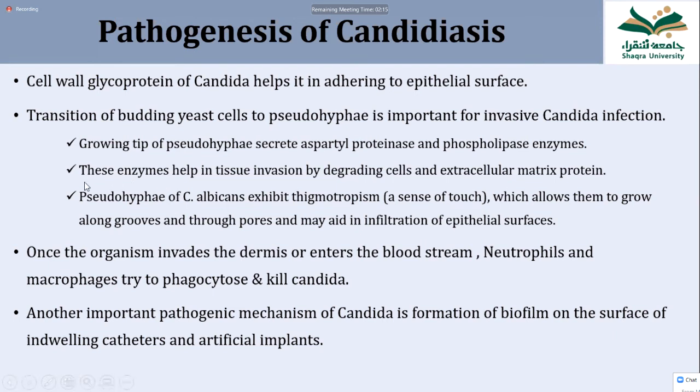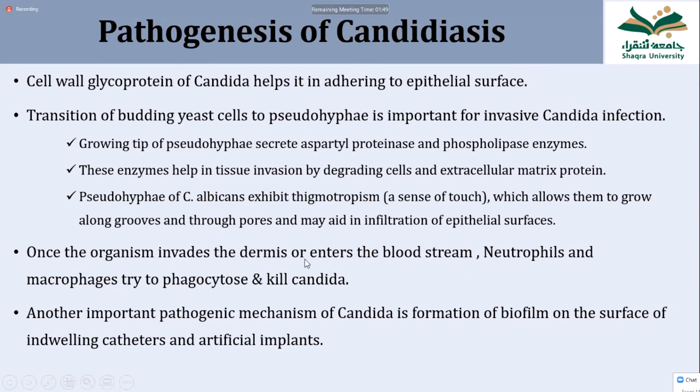Another important feature is that the pseudohypha of Candida albicans exhibits thigmotropism. Thigmotropism means it has a sense of touch. So it allows Candida to grow along the grooves of the skin or the mucosa or between the cells, and through the pores between the cells, it helps the Candida to invade inside the epithelial tissues.